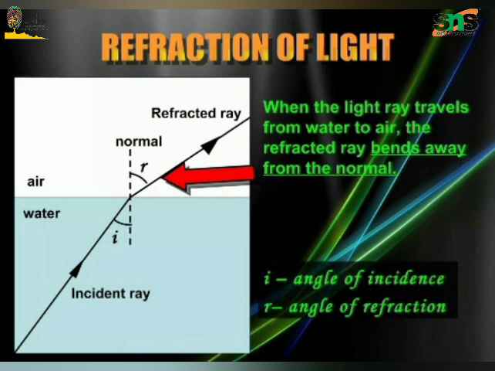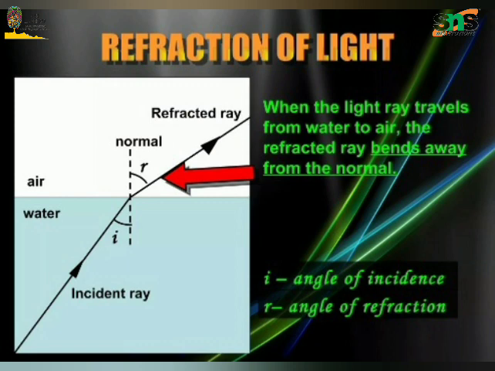The velocity of light is more in a rarer medium and less in a denser medium. Refraction of light obeys two laws of refraction. First law of refraction: the incident ray, refracted ray and the normal all lie in the same plane. The second law of refraction is otherwise called Snell's law. The ratio of sine of the angle of incidence to the sine of the angle of refraction is equal to the ratio of the refractive indices of the two media. Sin i by sin r equals mu2 by mu1.